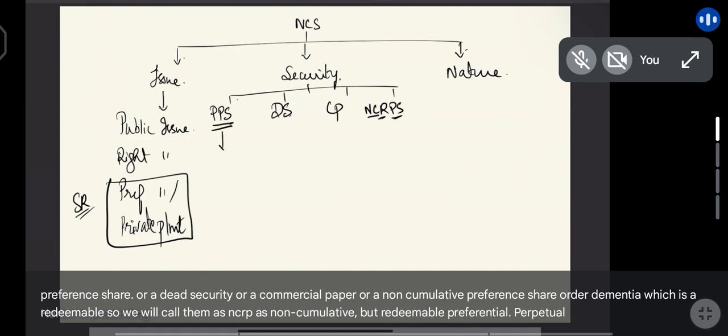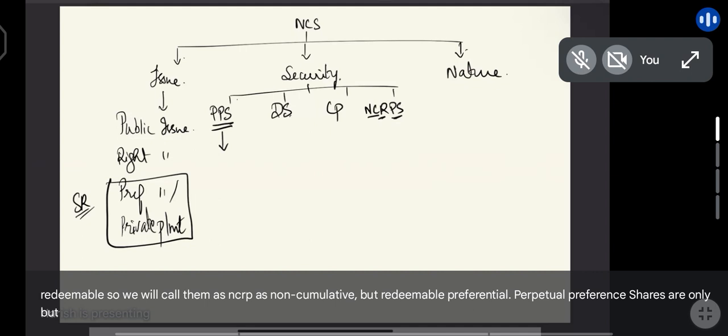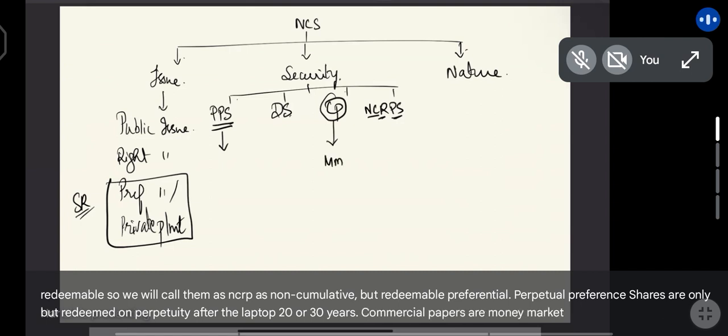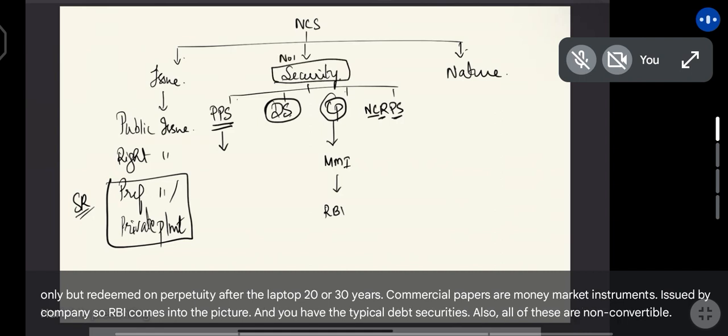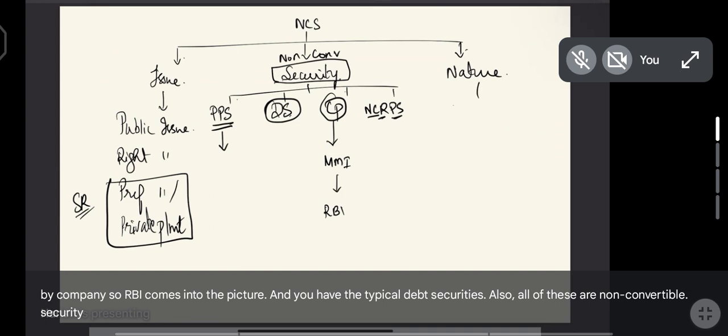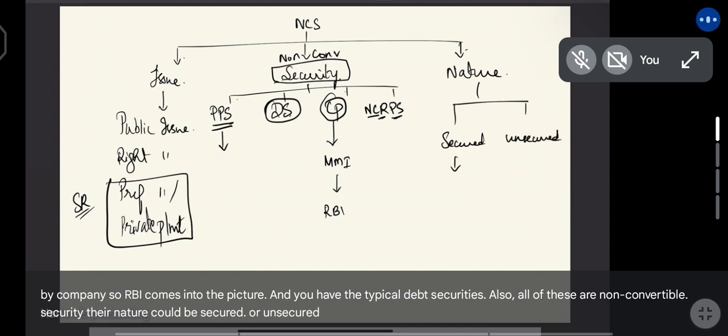Perpetual preference shares are only redeemed on perpetuity after the lapse of 20 or 30 years. Commercial papers are money market instruments issued by companies, so RBI comes into the picture. And you have the typical debt securities also. All of these are non-convertible securities. Their nature could be secured or unsecured. Secured securities have a special right called as charge.